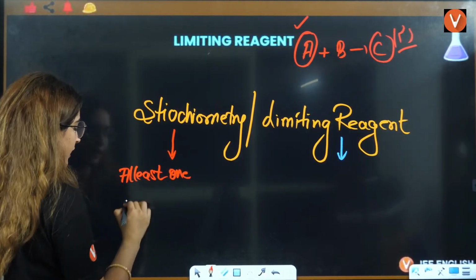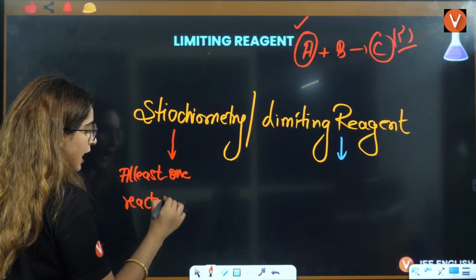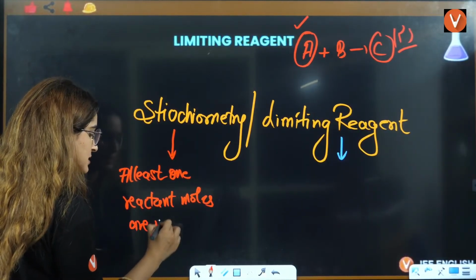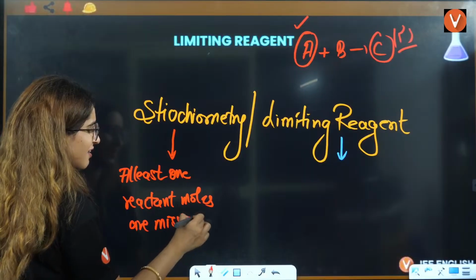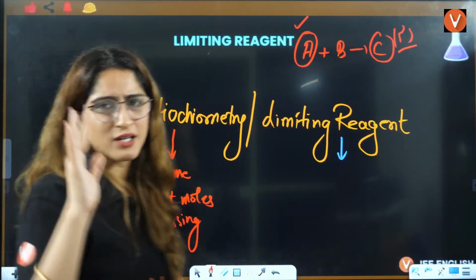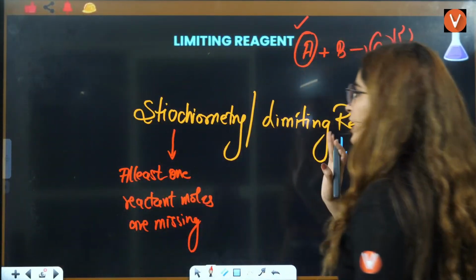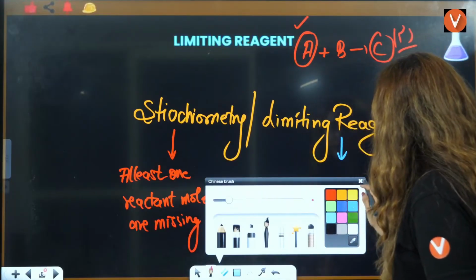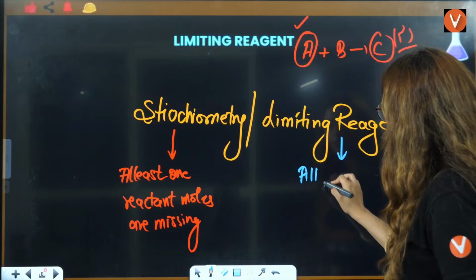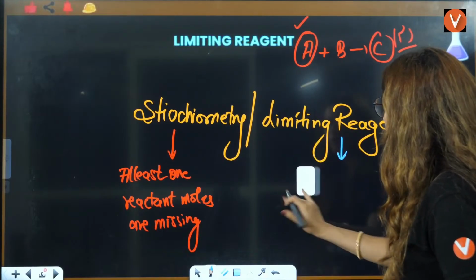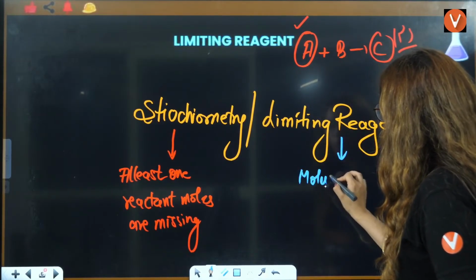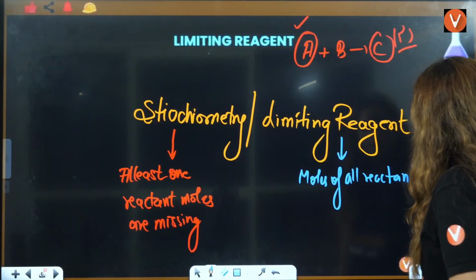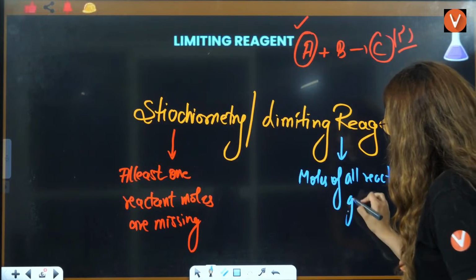So in stoichiometry, at least one reactant's moles are missing, or you can say only one is given to you, that is also fine, okay? We need only one reactant mole here. But in this case, the moles of all reactants are given.